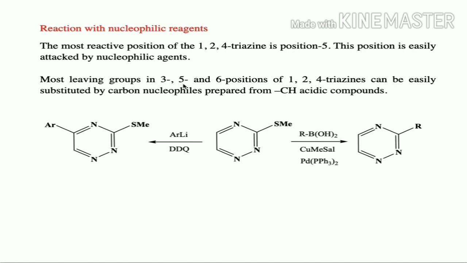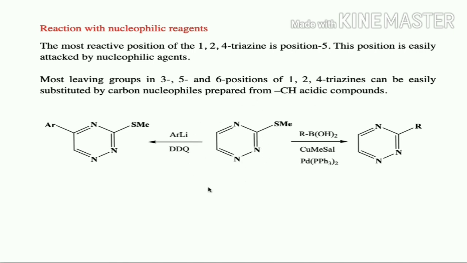Most leaving groups in the 3, 5 and 6 positions of 1,2,4 triazines can be easily substituted by carbon nucleophiles prepared from CH acidic compounds. So if there is a leaving group at the 3rd, 5th and 6th positions, it can be easily substituted by carbon nucleophiles derived from a compound which has an active methylene group, or CH acidic compounds. So here is the example.